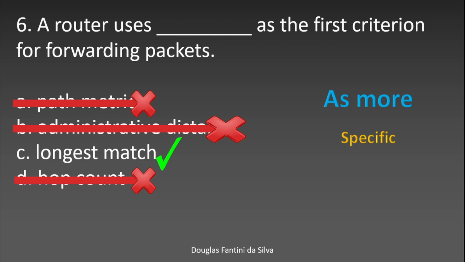And the longest match will be better for the router to decide where to forward this packet. So a /28 is longer than a /24, for example. If the router has to decide between forwarding to a /24 and a /28, it is going to decide by the /28 because it is the longest match. In this case, it is more specific, as it is saying here.